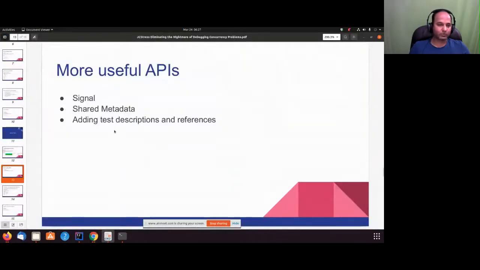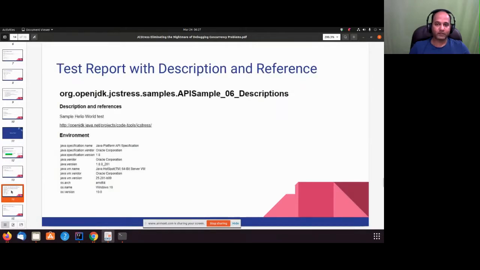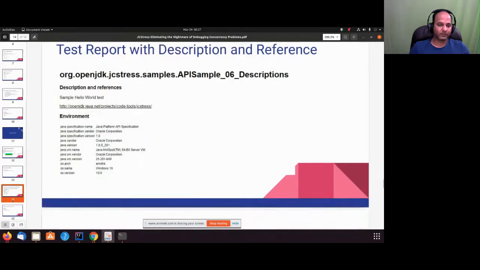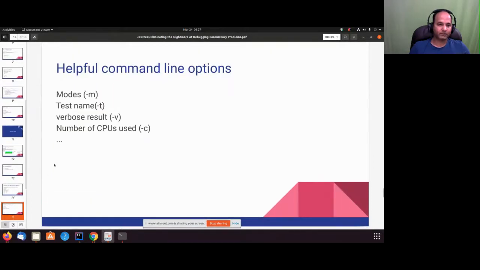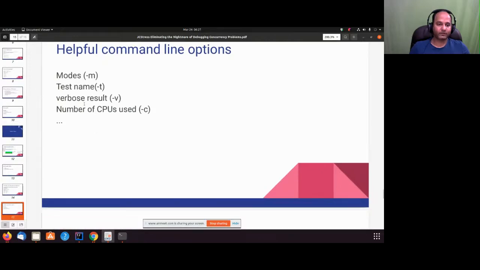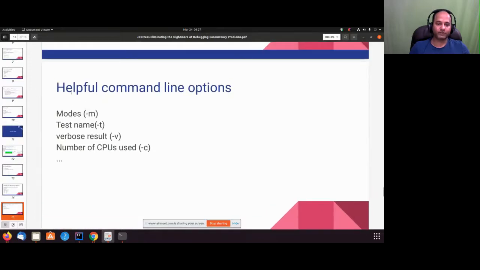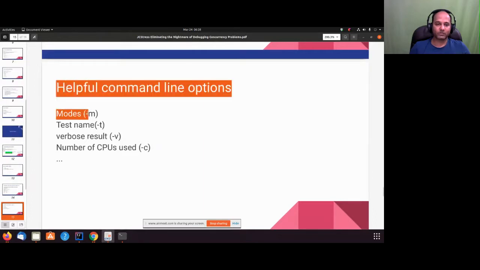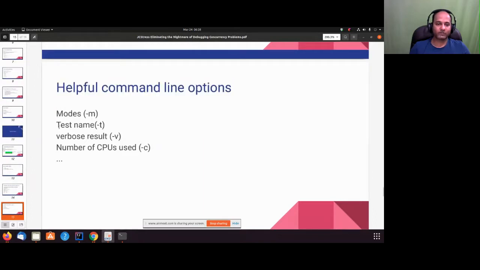Okay, so we talked about useful APIs here. We saw different APIs, how you can use them in your projects, and this is also part of the APIs. Then we saw different modes. These are helpful options we talked about. So we already saw the modes. Then we have test name, and we already saw how to specify the test name with -t.